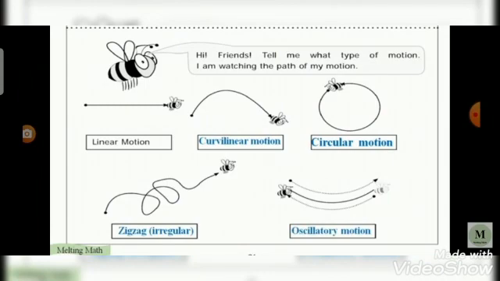Look at the pictures and say which one is which motion. The first one is given, that is the linear motion. The second one is the curvilinear motion. The third one is the circular motion. Next one is the zigzag motion, that is irregular motion. The last one is the oscillatory motion.